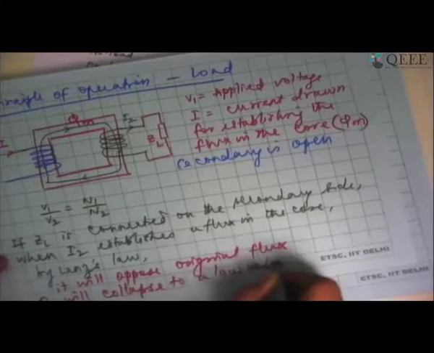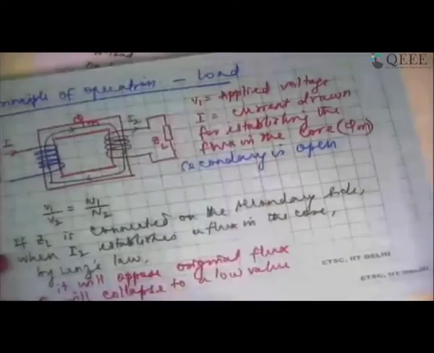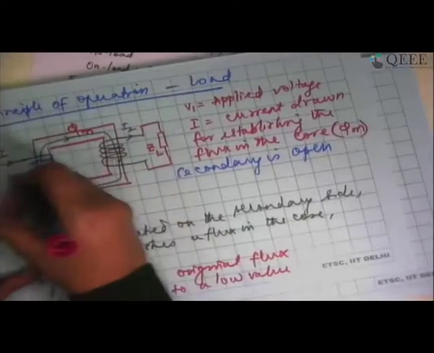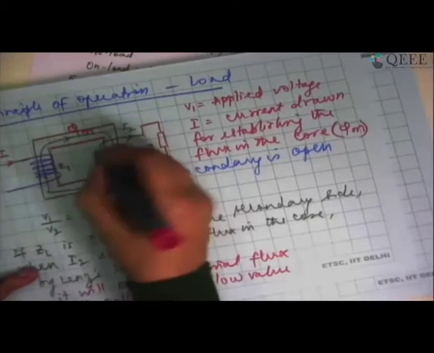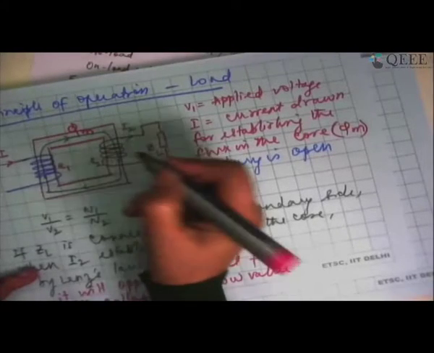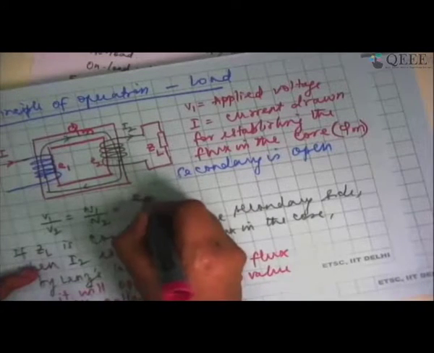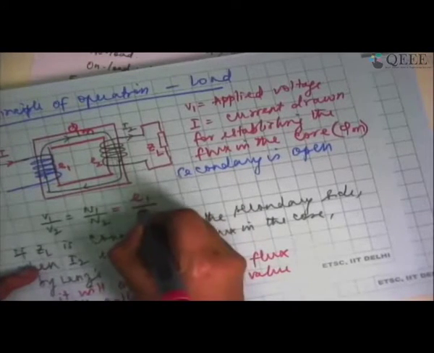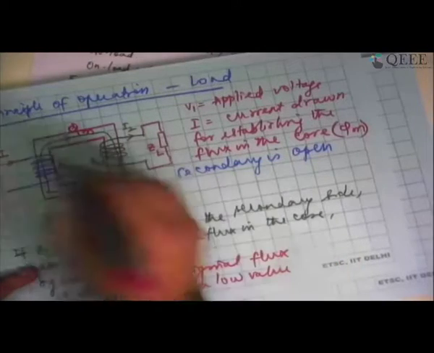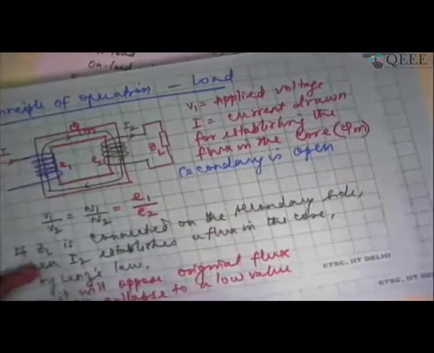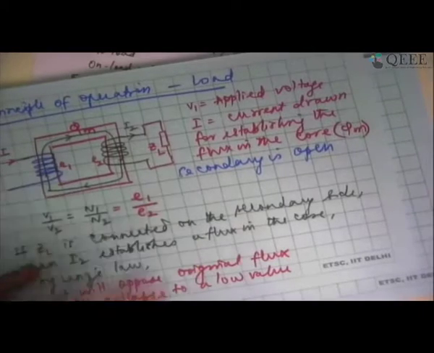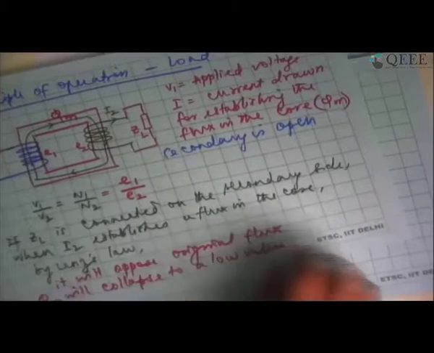Instantaneously it will collapse to a low value. When the flux is collapsing to a low value, originally there was an induced EMF E1 here, and an induced EMF E2 here. We already said V1 is approximately equal to E1, and V2 will be approximately equal to E2. So V1 and E1 were equal to each other. Now E1 would also collapse because the flux has collapsed.